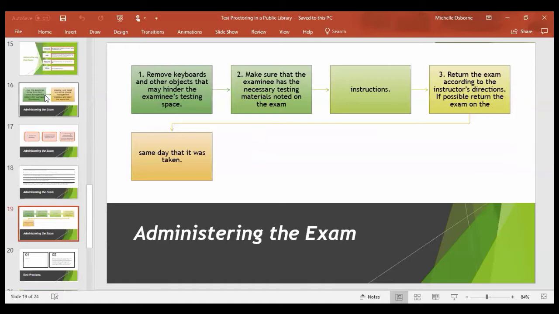So just follow directions for computer and paper-based exams that are listed. To prevent the examinee from using websites during the paper portion, just like I said earlier, I usually just set the mouse and the keyboard off to the side so that there won't be any problems. And then you just return the paper-based portion of the exams according to the instructor's directions.